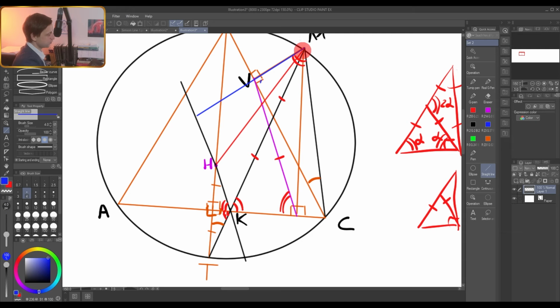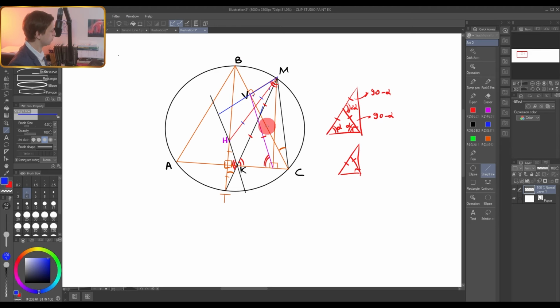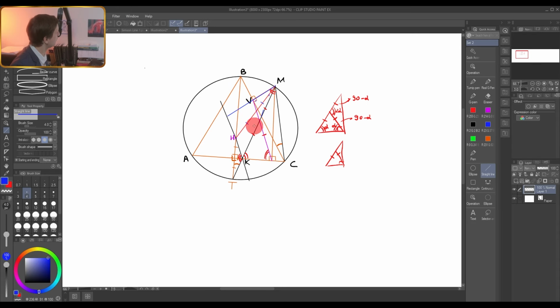Of course, if you consider HM, you will have the same situation. This triangle is similar to this triangle, and this side is twice smaller than this side. So HM is twice larger than this portion, so therefore it is a half, and this one is equal to this one. It is a very beautiful solution related to real geometry.